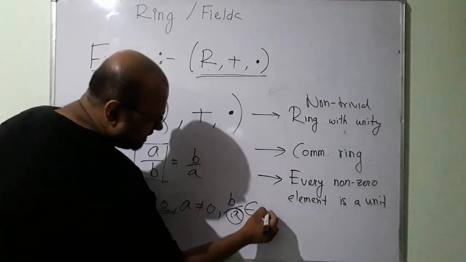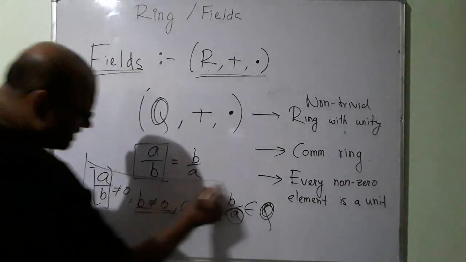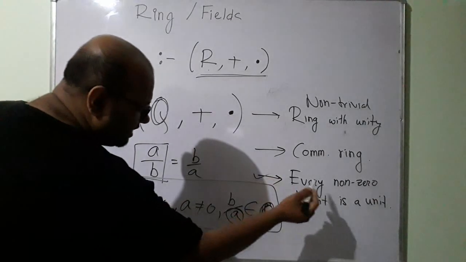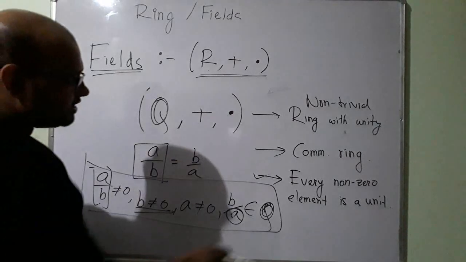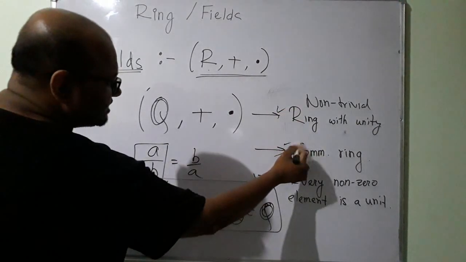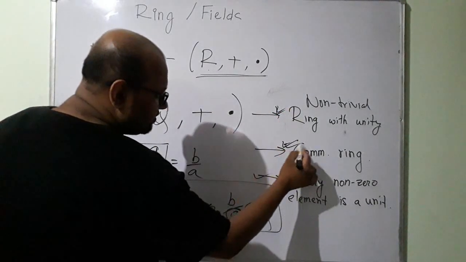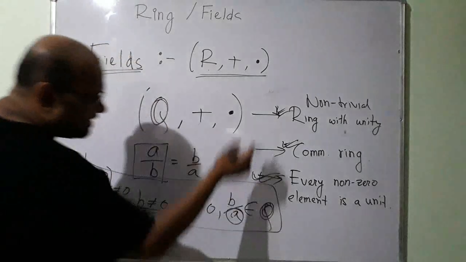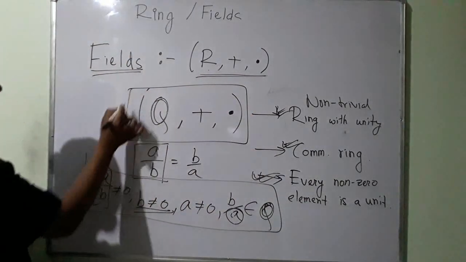So you can use this to prove that every non-zero element is a unit. Apart from that, you should figure out if the other two conditions are satisfied. I almost talked about one of them already. If all three are satisfied, then this is also a field.